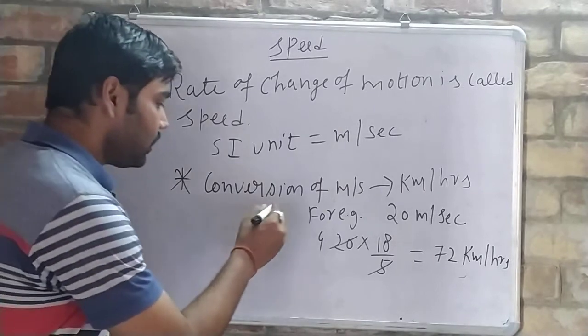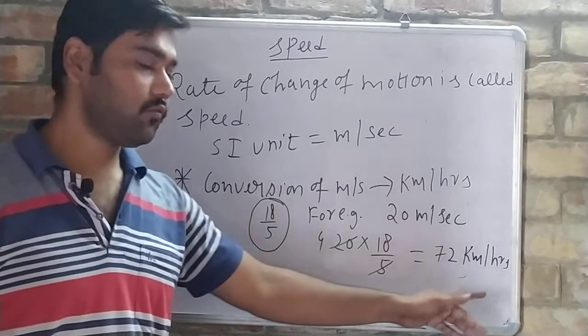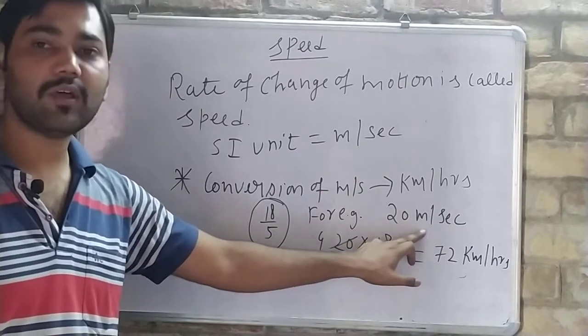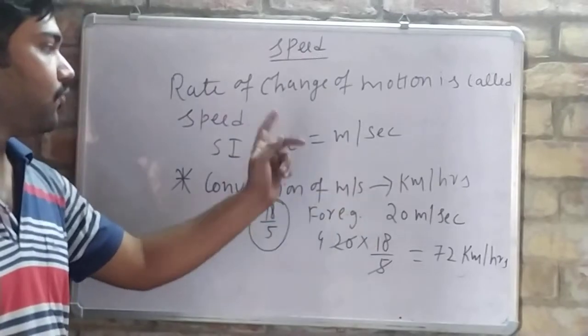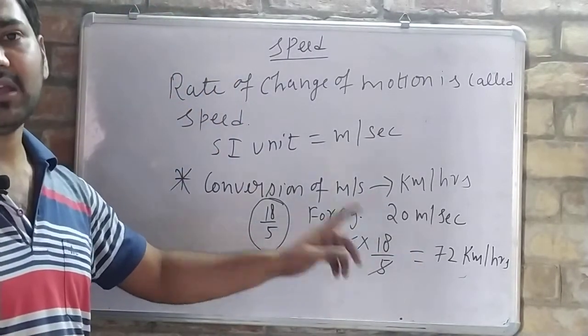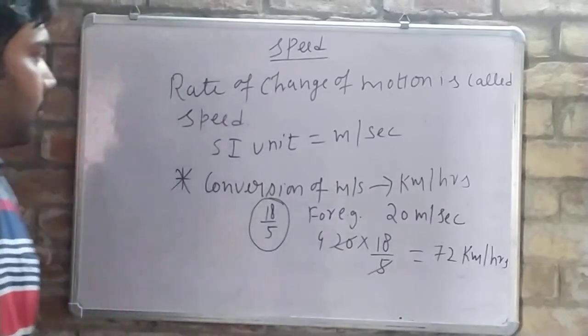What we have to do: if we have to convert meter per second to kilometer per hour, we need to multiply by 18 by 5. For example, if the speed is 20 meter per second, we directly multiply by 18 upon 5. The answer is 72 kilometer per hour.